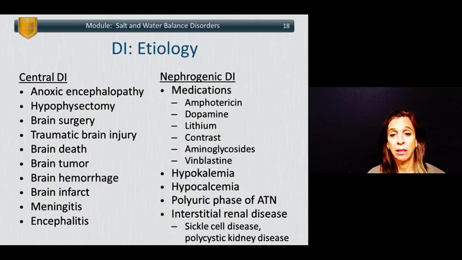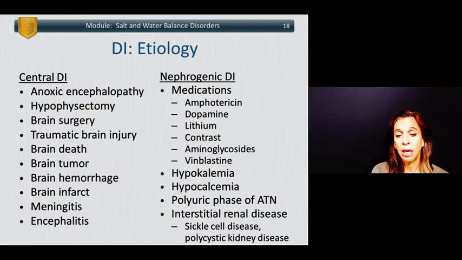and encephalitis. Nephrogenic DI is related to, again, the insensitivity of the kidney to ADH, and this can occur secondary to medications such as amphotericin, dobutamine, lithium, contrast dye, aminoglycosides, or vinblastine. Hypokalemia and hypercalcemia can also cause, or be associated with, nephrogenic DI. The polyuric phase of ATN, and interstitial renal diseases such as sickle cell disease and polycystic kidney disease, can all cause nephrogenic DI.